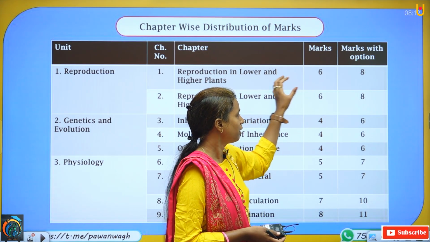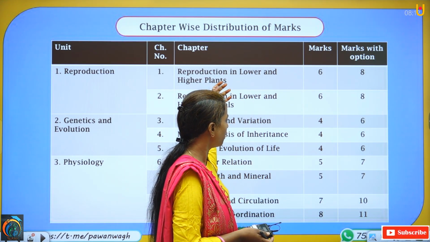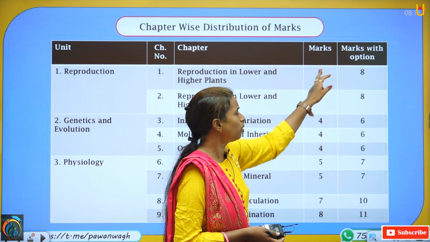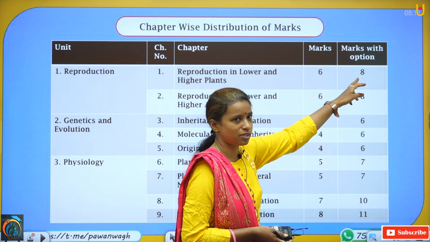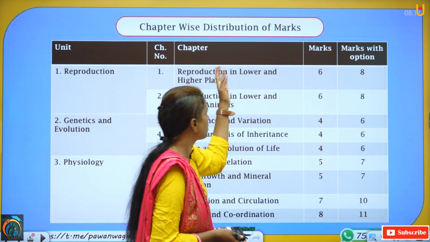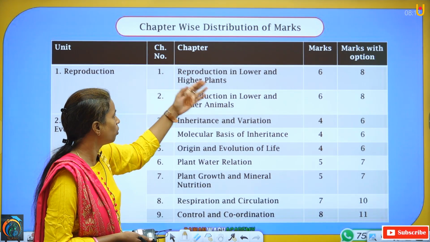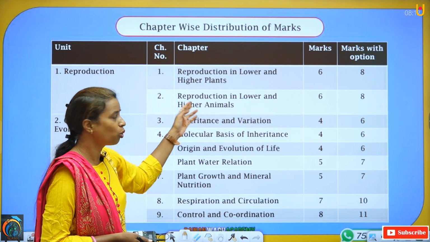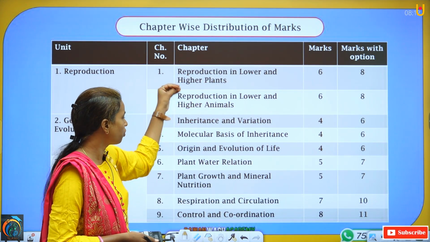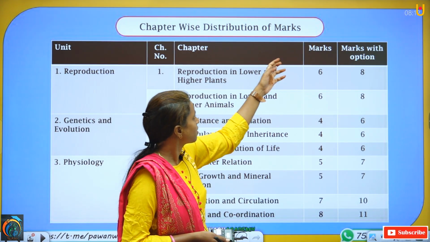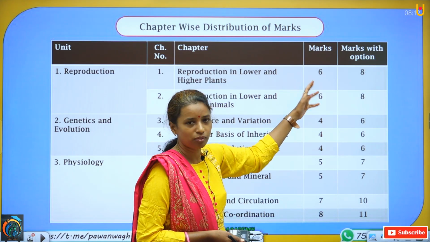These are some of the major lessons. Minimum 6 marks, maximum 8 marks from this chapter. Both lessons, reproduction in lower and higher plants and reproduction in lower and higher animals, as they are from one unit, have the same distribution of marks.